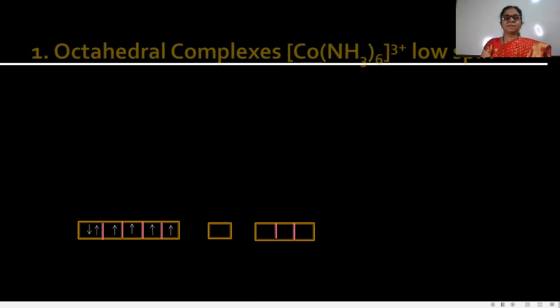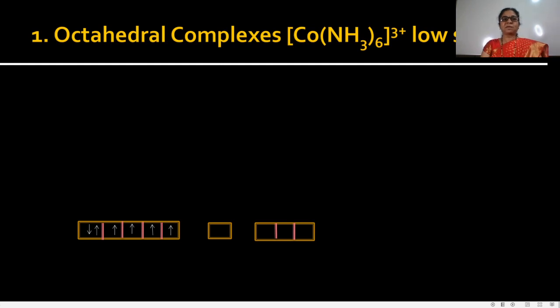Now see the example. Octahedral complexes. Hexaamine cobalt. It is a low spin complex. And now we explain how valence bond theory applies with the help of these points. First, in these complexes, the metal ion is cobalt.